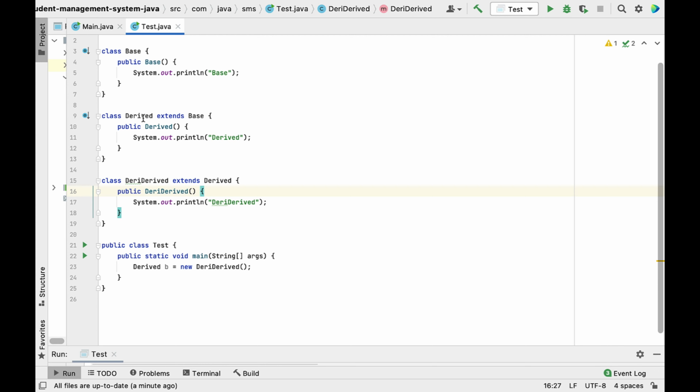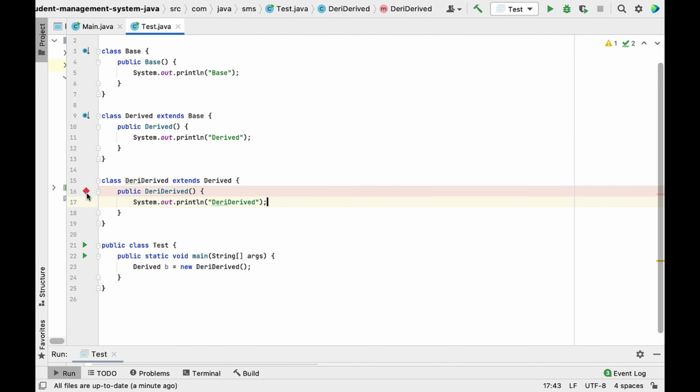and again, let's say the compiler internally provides super to call the parent constructor. Now the control comes here, and this class has a constructor, and this class extends Base. So Derived is a subclass of the Base superclass. So again the compiler will provide a super, and it will call the parent constructor, that is Base. That's why it will first print Base and then Derived and Derived.